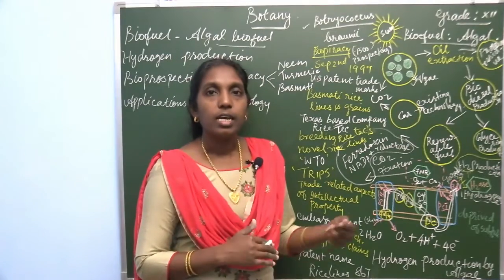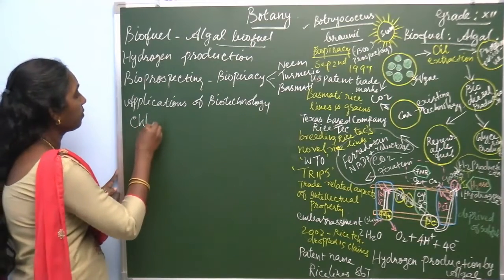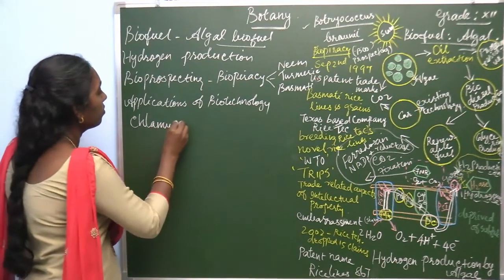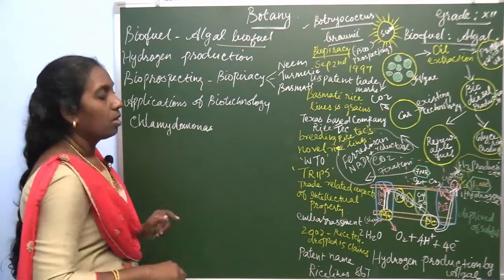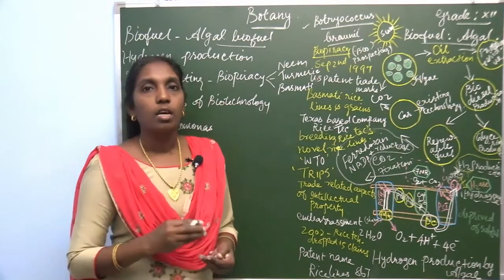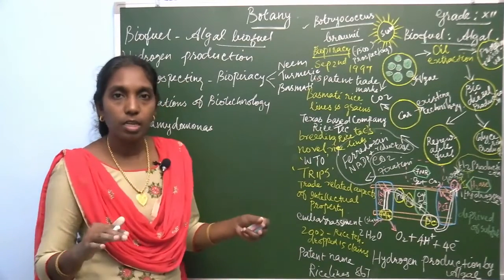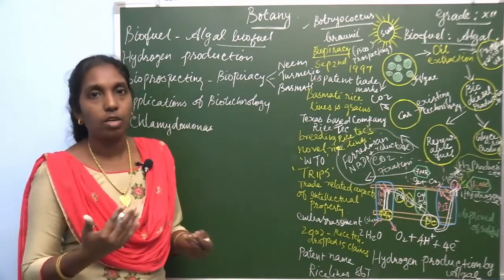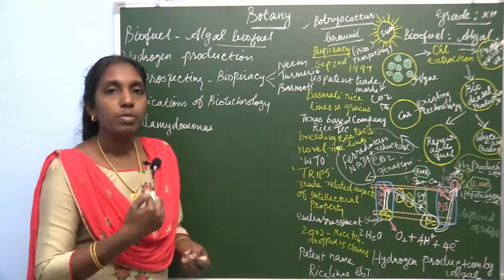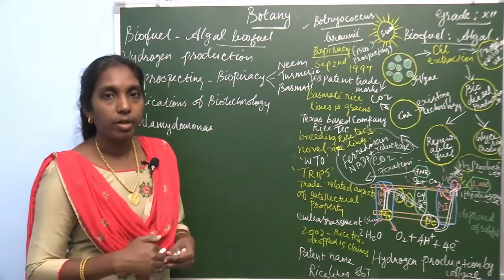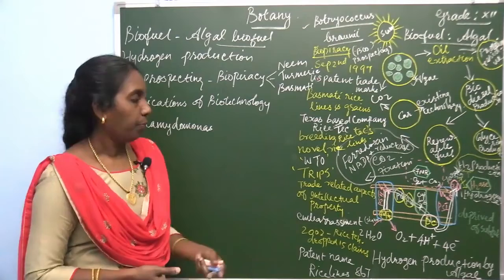In normal photosynthesis, here Chlamydomonas, you know this alga, undergoes the photosynthetic process and releases oxygen. Normally when photosynthesis is going on, it takes in carbon dioxide and evolves oxygen.